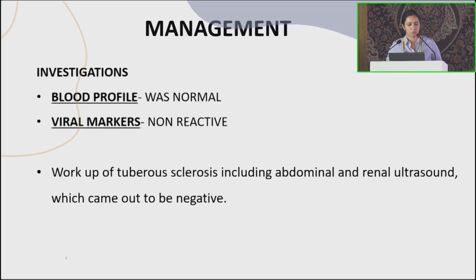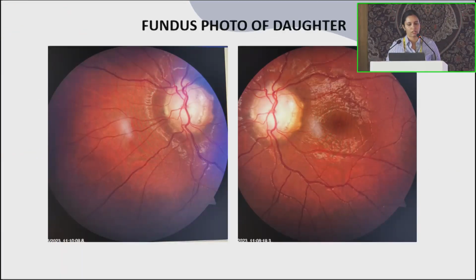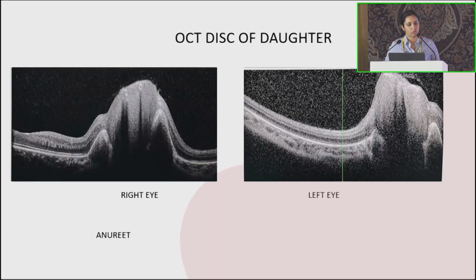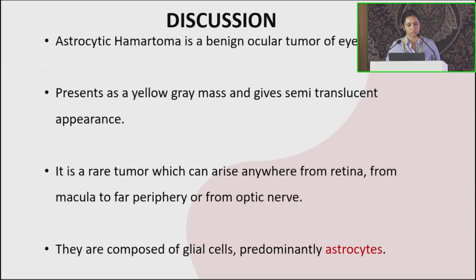Blood profile of the patient was normal. Viral markers were non-reactive. Also, the patient was ruled out for tuberous sclerosis, as this is a common association with astrocytoma. Renal ultrasound was done, but there were no abnormalities like renal cysts or angiolipomas. This was a fundus photo of the daughter. On the daughter's OCT disc examination, again the dome-shaped thickenings were seen with hyperreflectivity and calcifications. It was not as progressive as in the mother, but they were quite relevant.